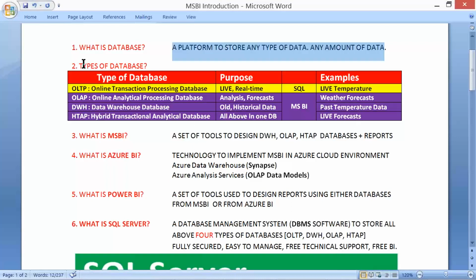And there are different types of databases we need to work with on a day-to-day basis in the real world.